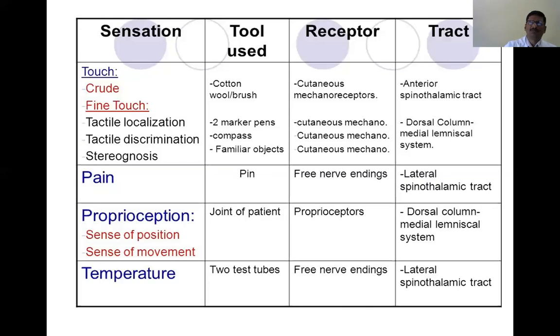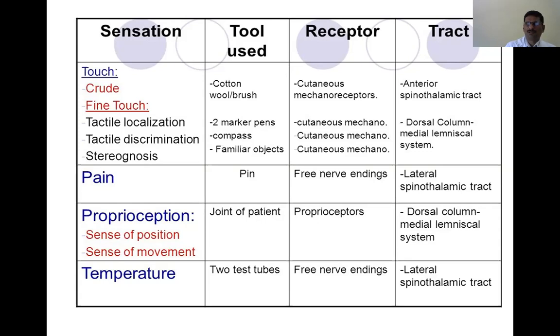Sometimes it may be seen in the dorsal column lesions. So that is about proprioception. Here you make a movement and ask the subject to appreciate the movement and make a note of it. They should know which part of the body is being moved and in which direction. You keep a particular lower limb in a particular position and ask them to do the same on the opposite side.